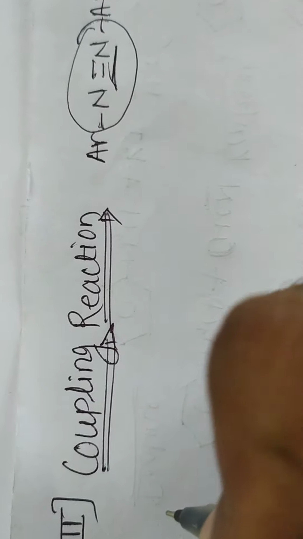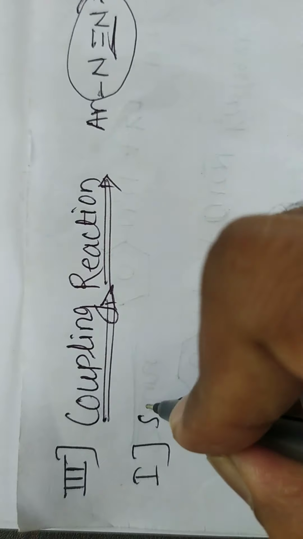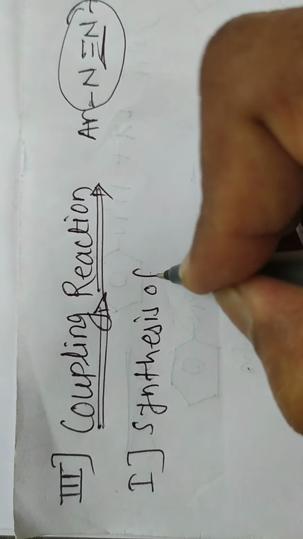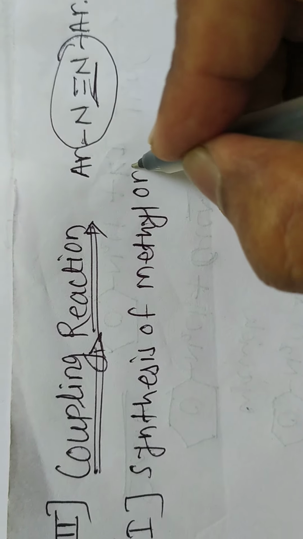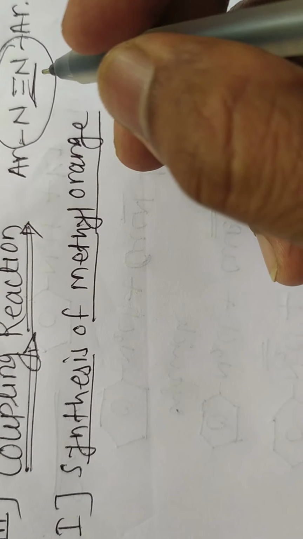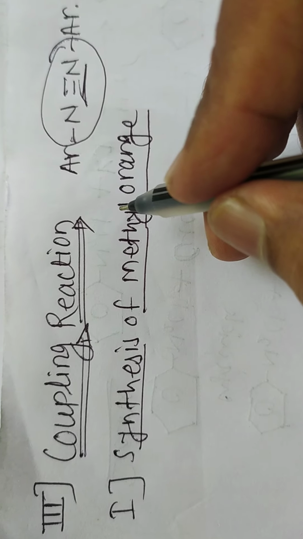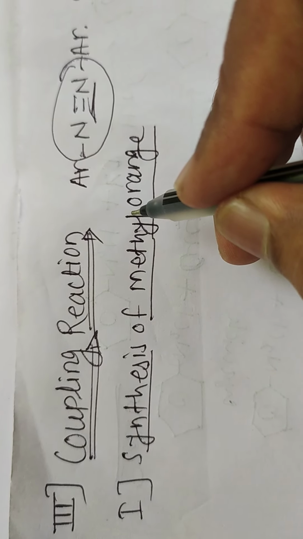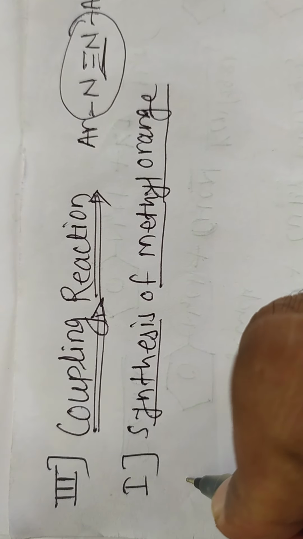First we are going to see here the synthesis of methyl orange. First coupling reaction is synthesis of methyl orange. This methyl orange can be synthesized by using sulfanilic acid and N,N-dimethyl aniline. This synthesis can be carried out in two steps.